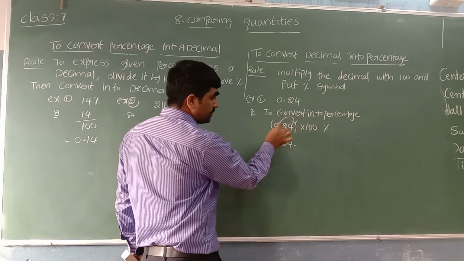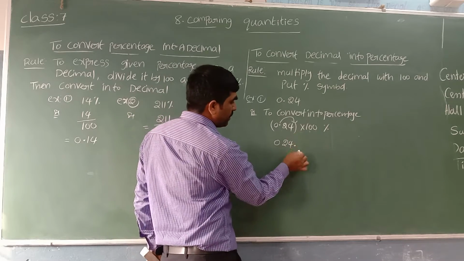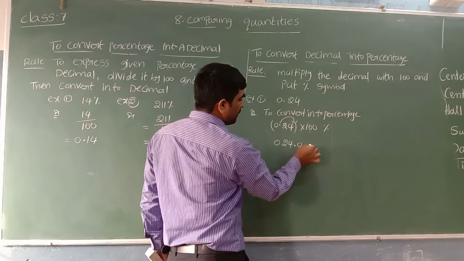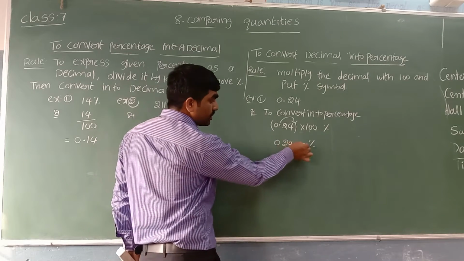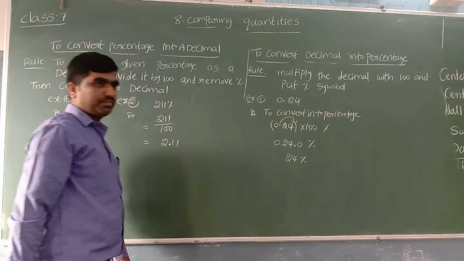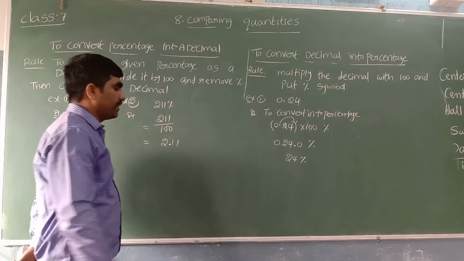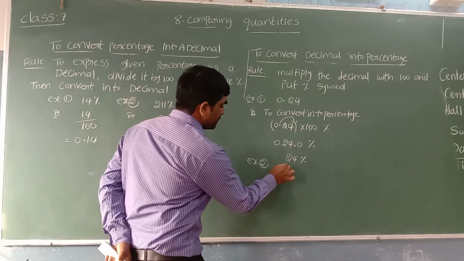Suppose 1 zero, then it will shift to the right after 1 digit. After the point, if there is no number part, we can write 0. And then the percentage symbol is as it is. Before, there is no value, and after the point also no value. So we can write this like 24%. Let's see one more example here.